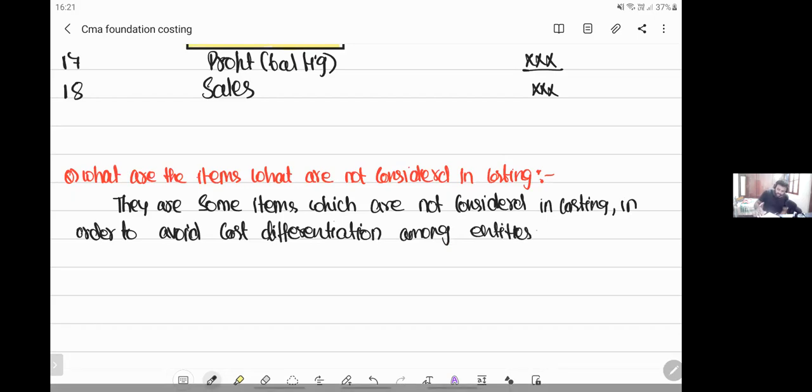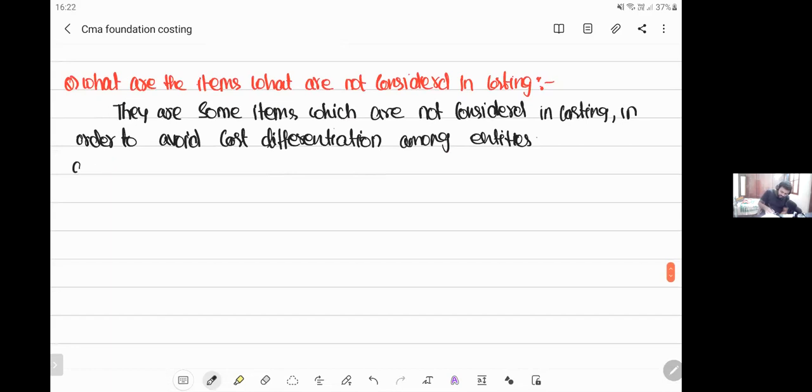Okay, now let's understand what are all those things. In that, the first item is income tax. Income tax you don't consider in costing. Nowhere in costing will you see the word income tax. Next, dividend. Dividend word also you won't see. Next, interest. Next, capital losses.